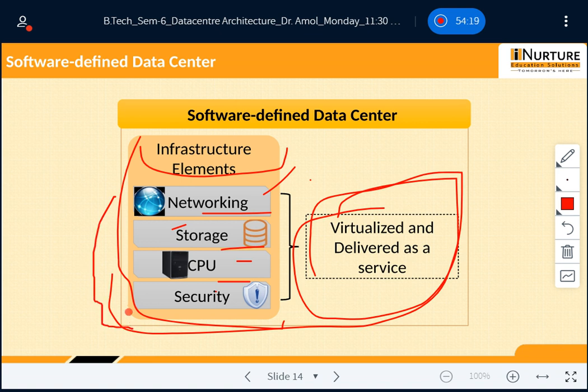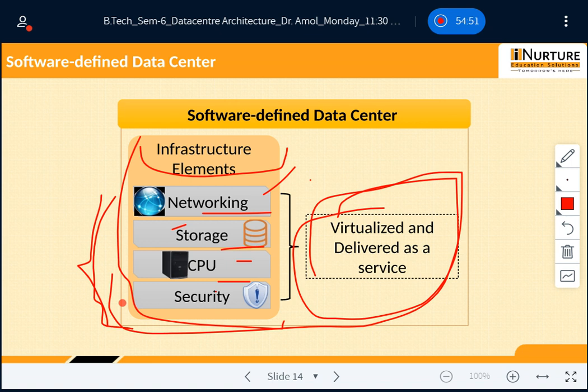This is possible with the help of different virtualization software, and this virtualization software runs within a software defined data center. If you want to see the major building blocks of this SDDC, they do network virtualization, then they proceed to storage virtualization, and then server virtualization. Now let's talk a little bit about network, storage and server virtualization.